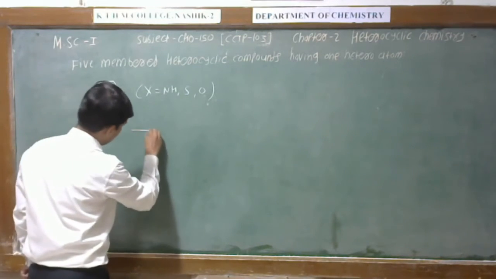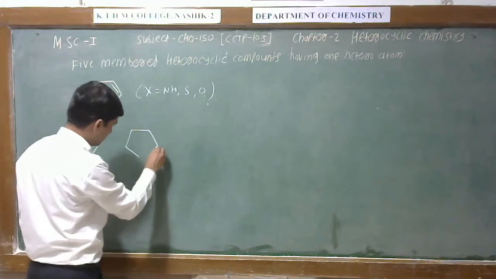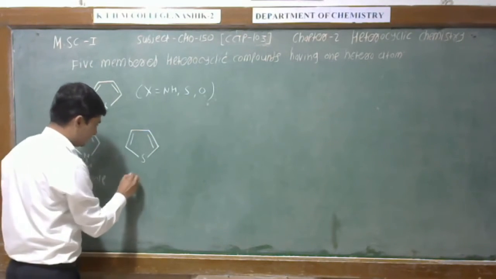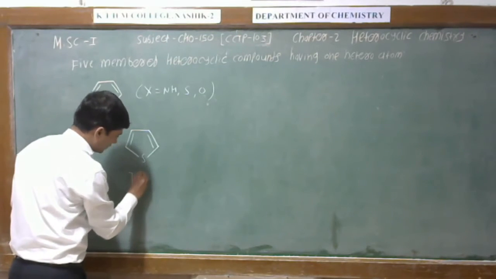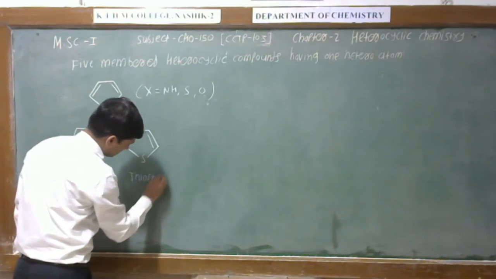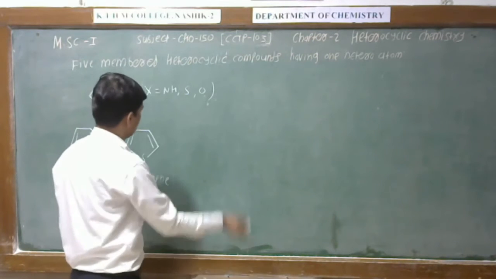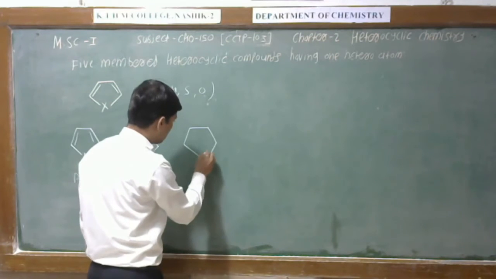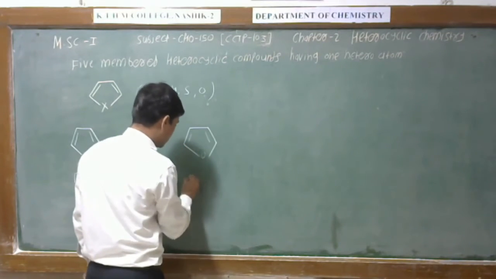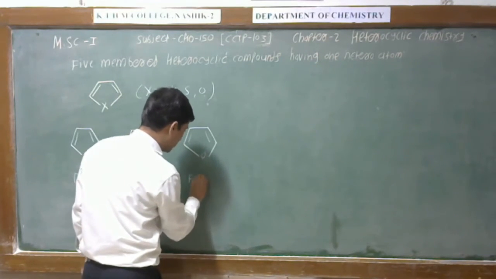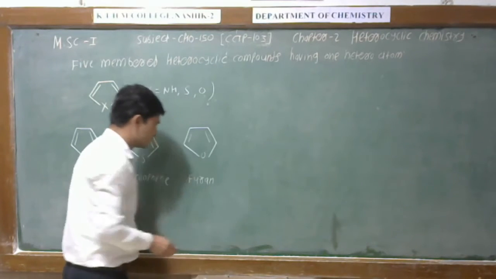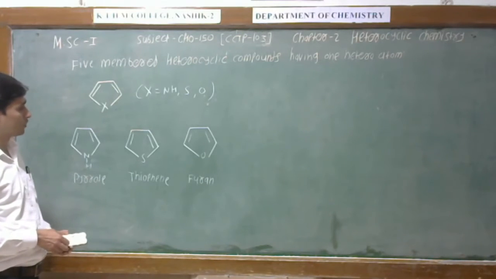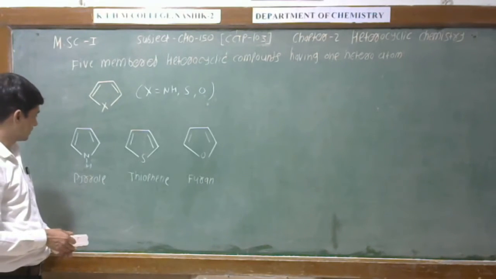See here, if we replace X with sulfur, then this is thiophene. And the last one, if we replace X by oxygen, then this compound is known as furan. So these are three heterocyclic compounds which are very important in a few of the drugs.